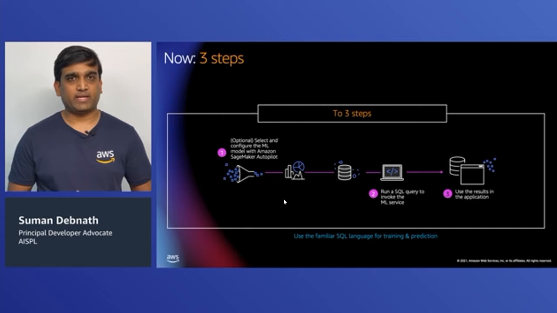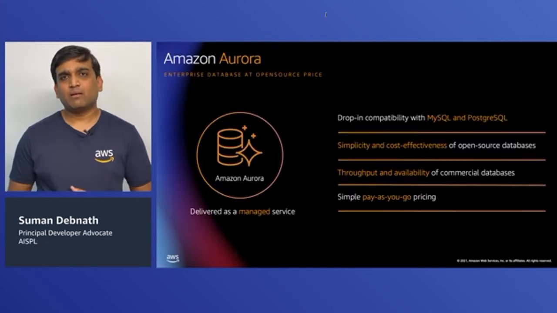Okay, so with that, let's spend a little bit of time talking about Aurora database. So Amazon Aurora is a relational database that runs in the cloud on AWS, and it is compatible with 2 open source databases, MySQL and Postgres. It combines the performance and availability of traditional enterprise databases with the simplicity and cost effectiveness of open source database.